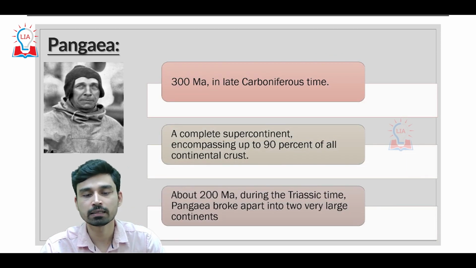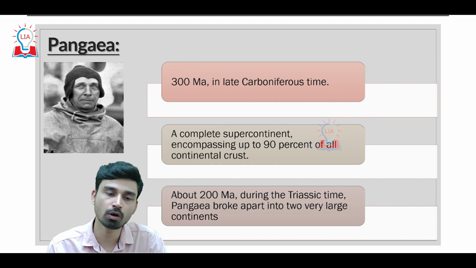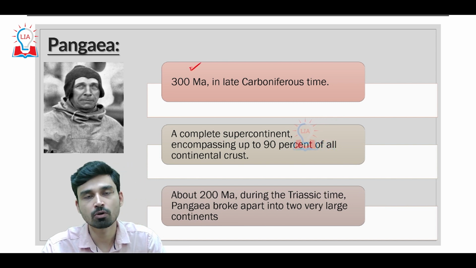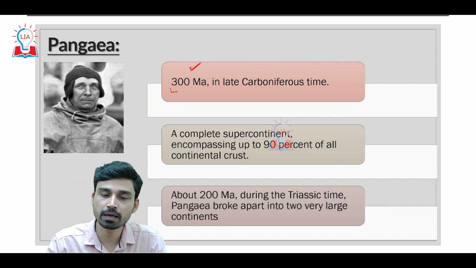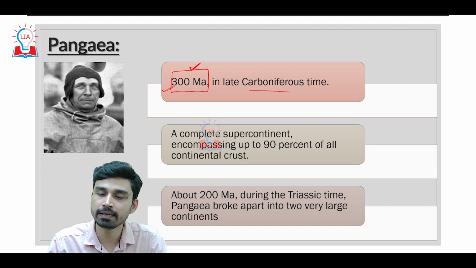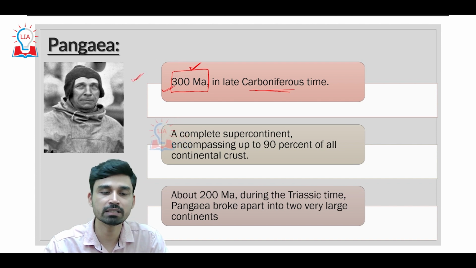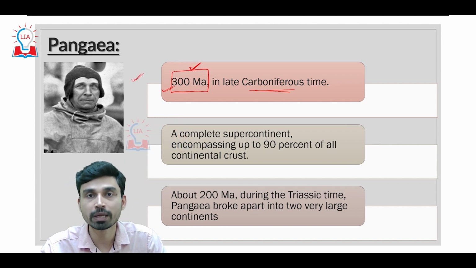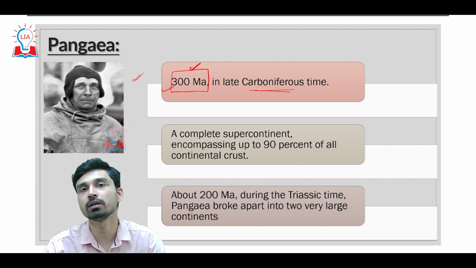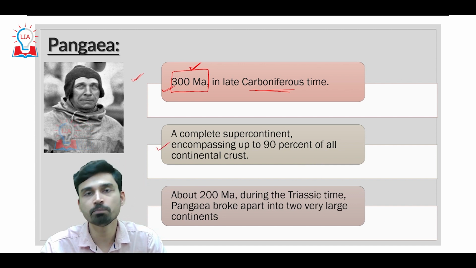Then further after that, somewhere again Rodinia separated apart, and then all the land masses were separated apart. Again they fused together to form the last supercontinent, that is called Pangaea. Pangaea used to be a supercontinent that existed about 300 million years ago, in what we can call the late Carboniferous time. And the first evidence to support the theory of Pangea was given, obviously, by none other than Alfred Wegener, who gave a lot of evidence and a lot of postulates to support his theory of continental drift. And it is believed that Pangea was a complete supercontinent.